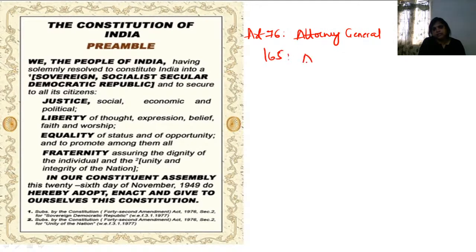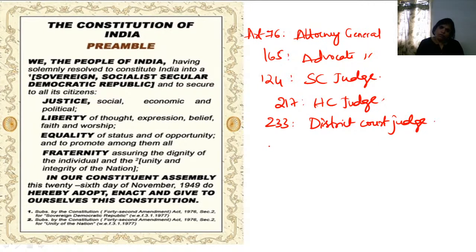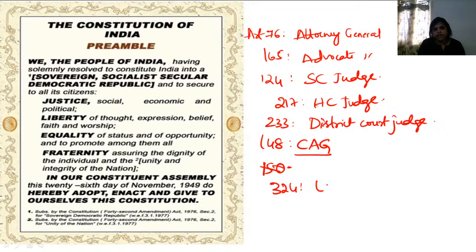Article 165, anyone can become Advocate General. 124, anyone can become Supreme Court Judge. 217, anyone can become High Court Judge. 233, anyone can become District Court Judge. 148, any person can be a CAG, that is Comptroller and Auditor General. 324, any person can become the Chairman of Election Commission.